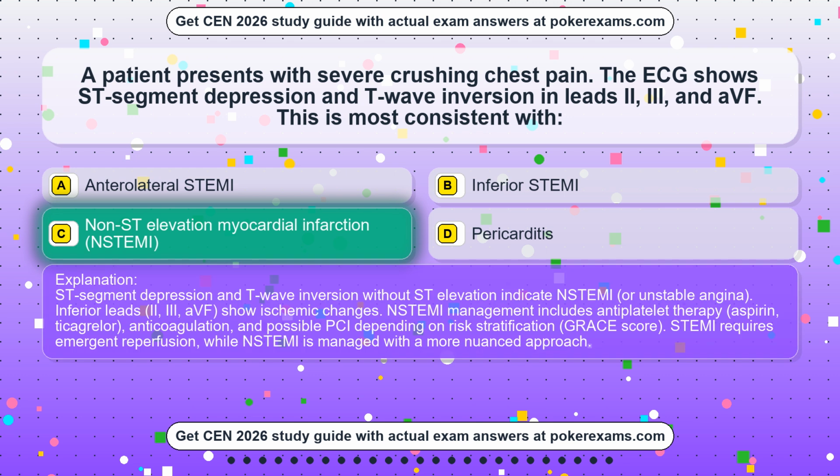ST segment depression and T-wave inversion without ST elevation indicate NSTEMI, or unstable angina. Inferior leads, II, III, aVF, show ischemic changes. NSTEMI management includes antiplatelet therapy, aspirin, ticagrelor, anticoagulation, and possible PCI depending on risk stratification, GRACE score. STEMI requires emergent reperfusion, while NSTEMI is managed with a more nuanced approach.